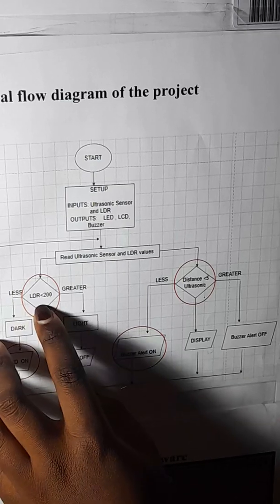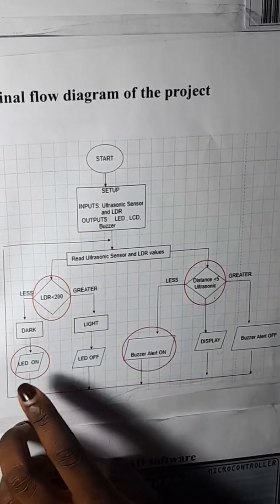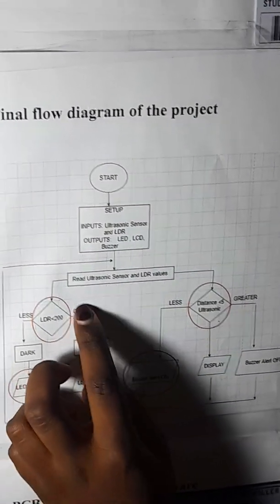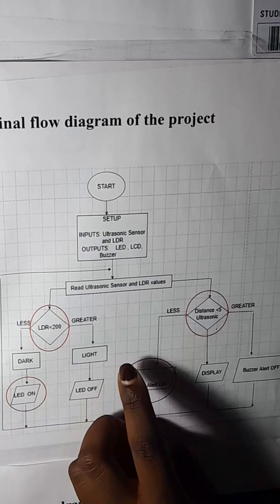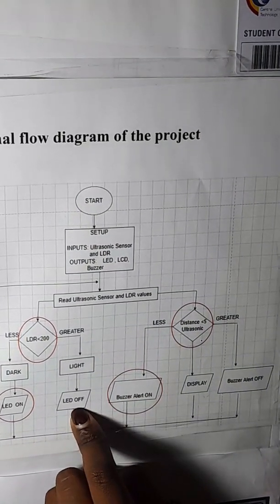When LDR reads less than 200, then it's dark and the LED will be on. When LDR reads greater than 200, then it's daylight and the LED will be off.